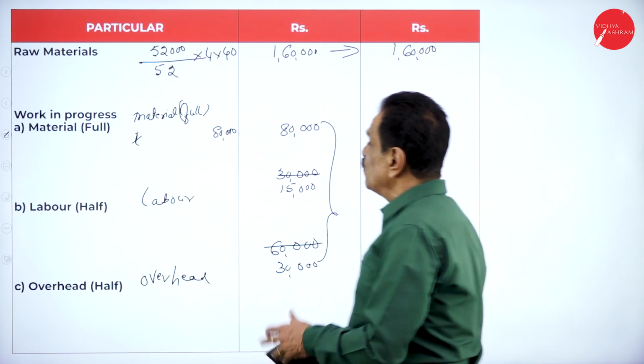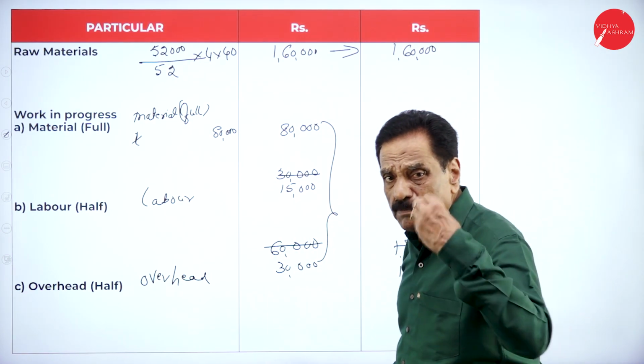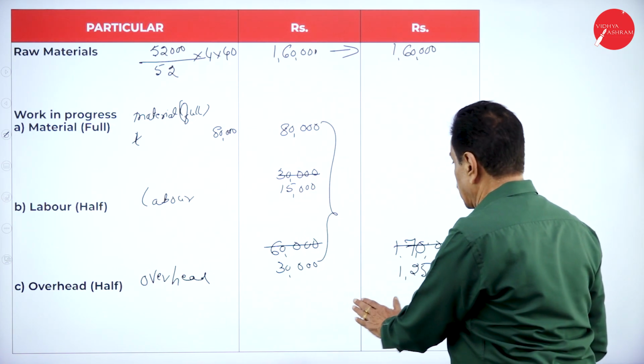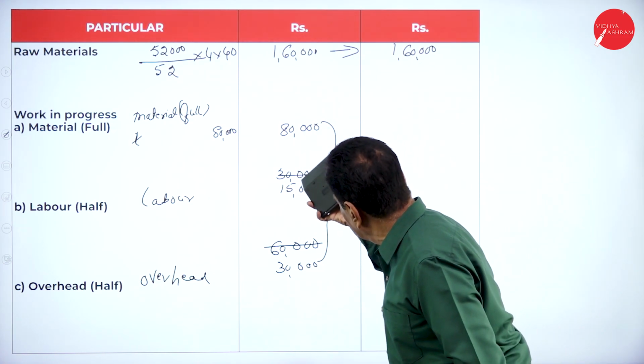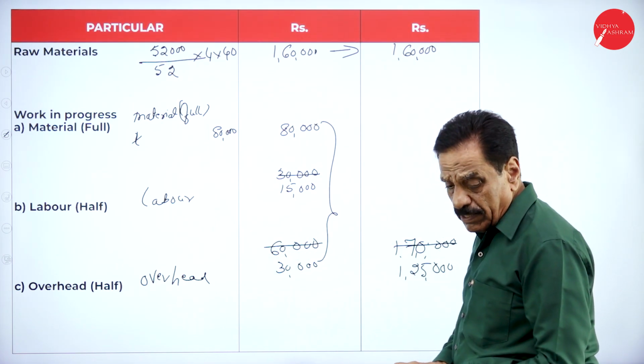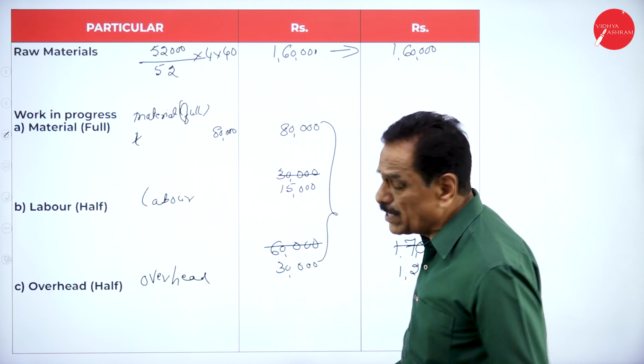You can change. Some of the authors take the full value, some of the authors take the half value. If you assume half value, 15,000, 30,000, so 8 plus 9 plus 3, 1,25,000. The total will change. Other things remain constant.